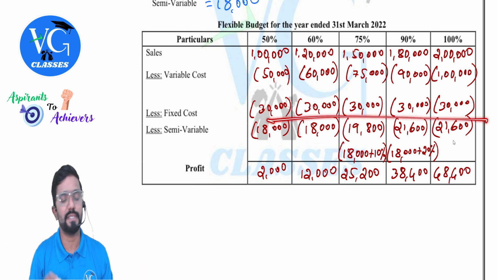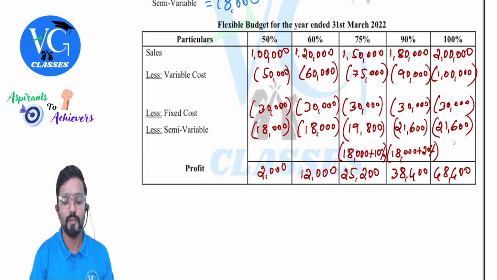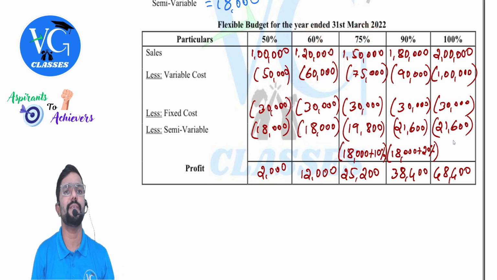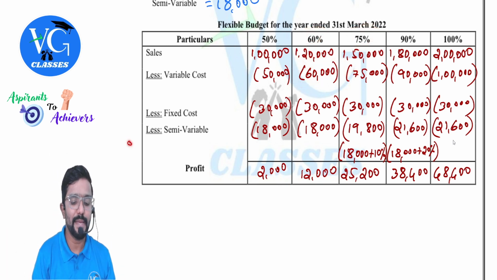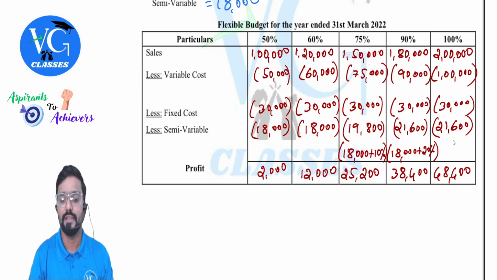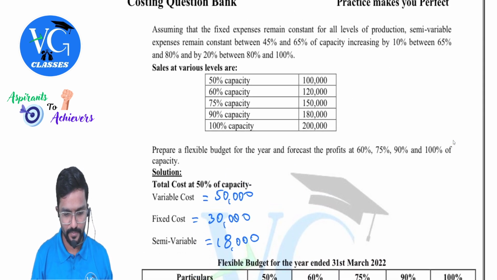Fixed cost will anyway remain the same, whereas variable cost will straight away vary with activity level. So 50,000 is for 50%, then how much for 60%? 60,000. 60,000 for 60%, then how much for 75%? 75,000. Likewise, variable cost will directly vary with activity level. Whereas semi-variable, if it is there, they would have given some pattern. Up to a certain level, it will remain fixed; after that, it will increase. Here in this question, they were given like this.